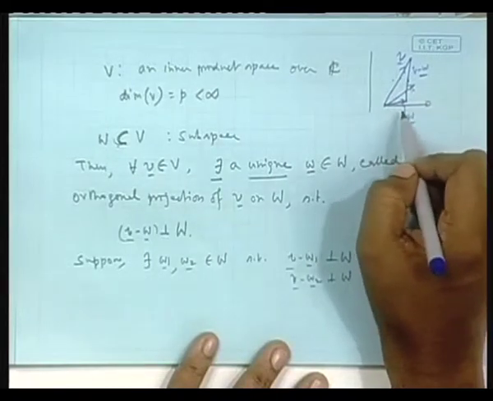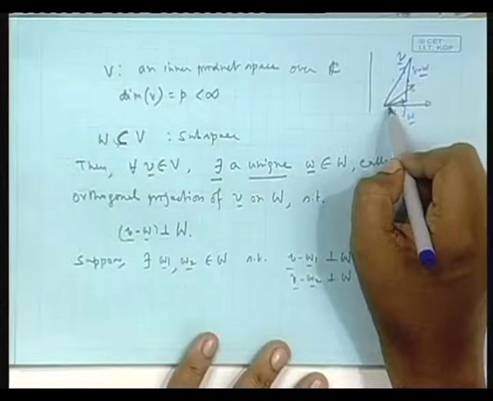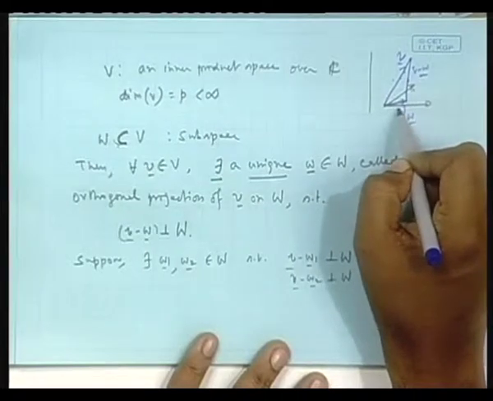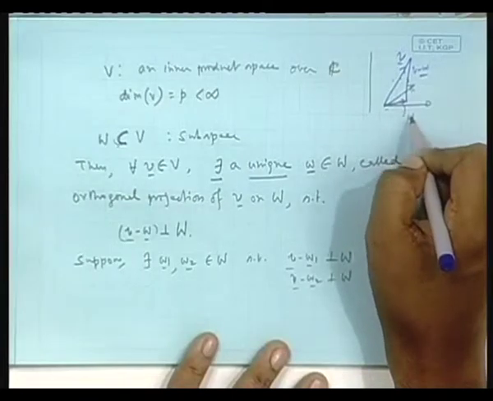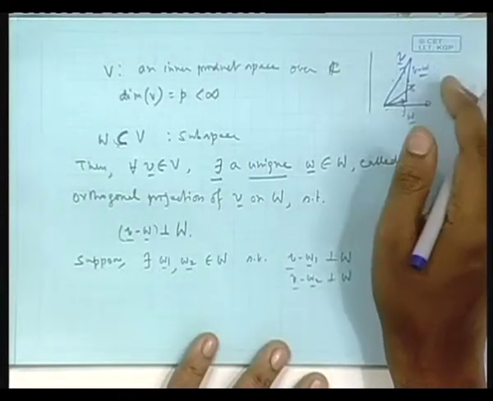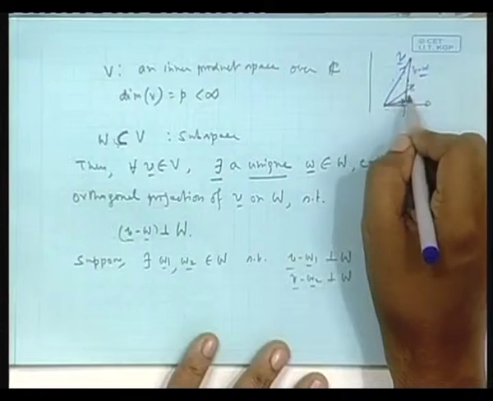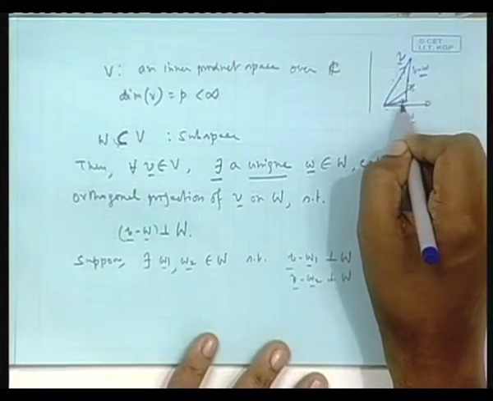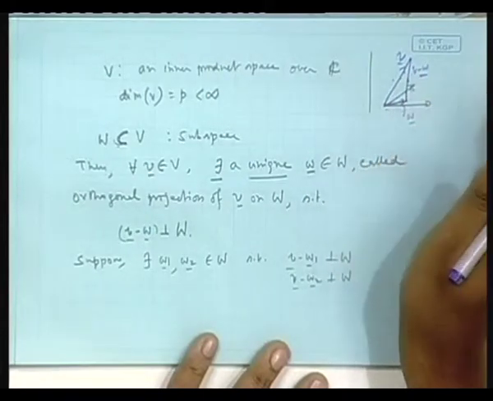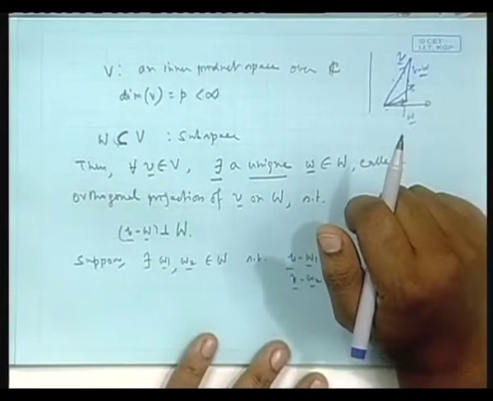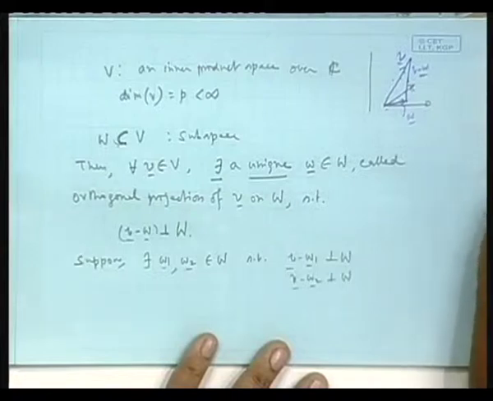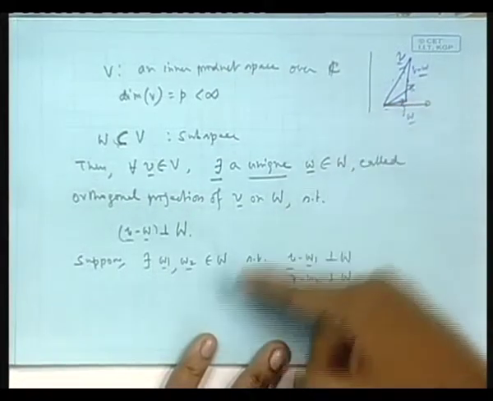But in this process, can you get more than one such projection vector? You cannot, you get only one, isn't it? If you call this W, you cannot get W1 and W2, two such vectors, so that V minus W1 has 90 degrees and V minus W2 also has 90 degrees. That is not possible from your elementary geometry, isn't it? But this is only visually coming, actually the mathematical thing is here.